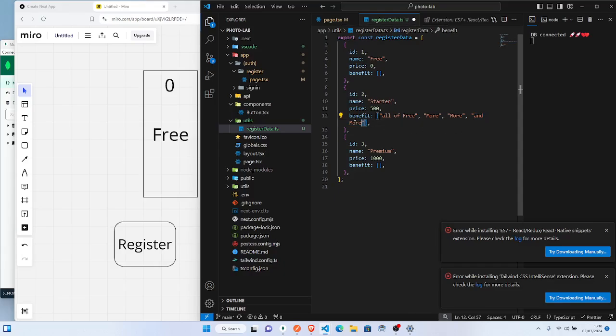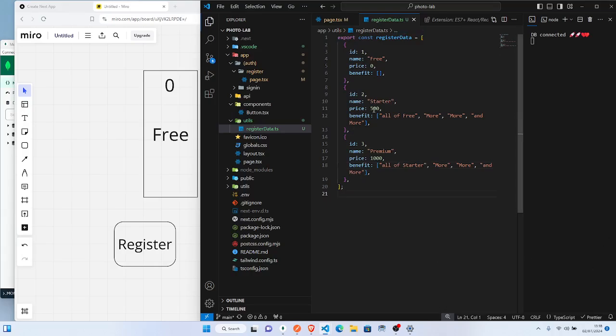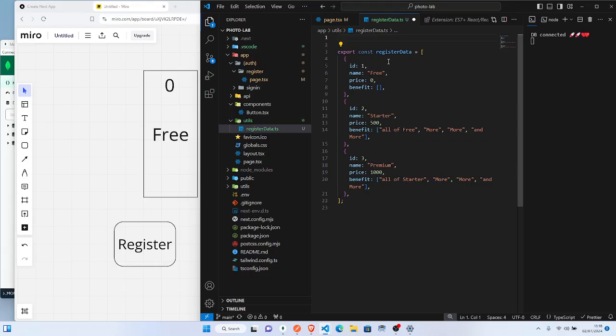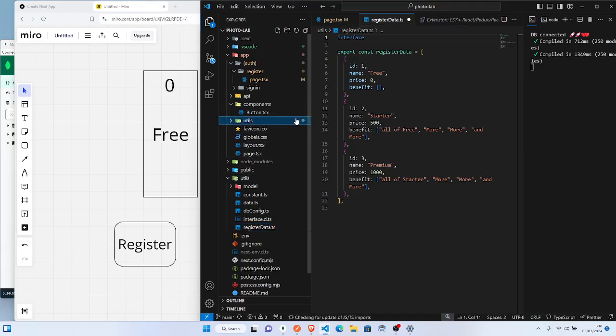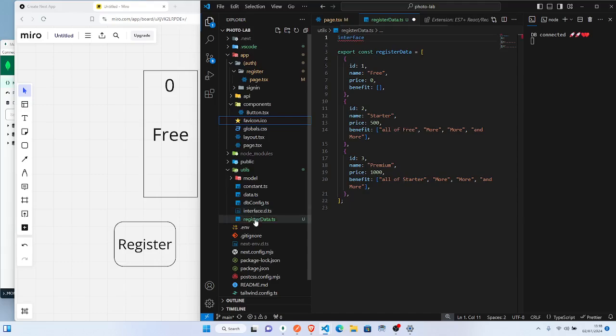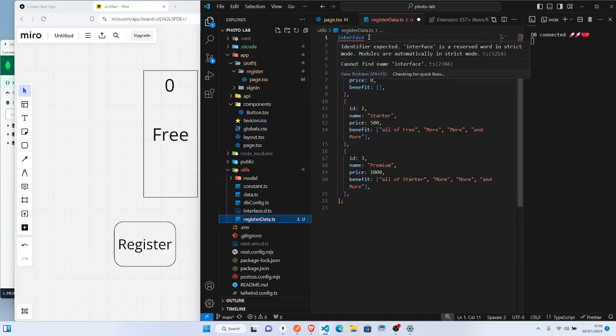Okay, so make I just copy this, put down here. So all of starter more. Okay, so we get this guy, and I fit say interface. I suppose I'll create util, right? So make I just drag this util come here. Yeah, why this one? Make I delete. So inside is our util.